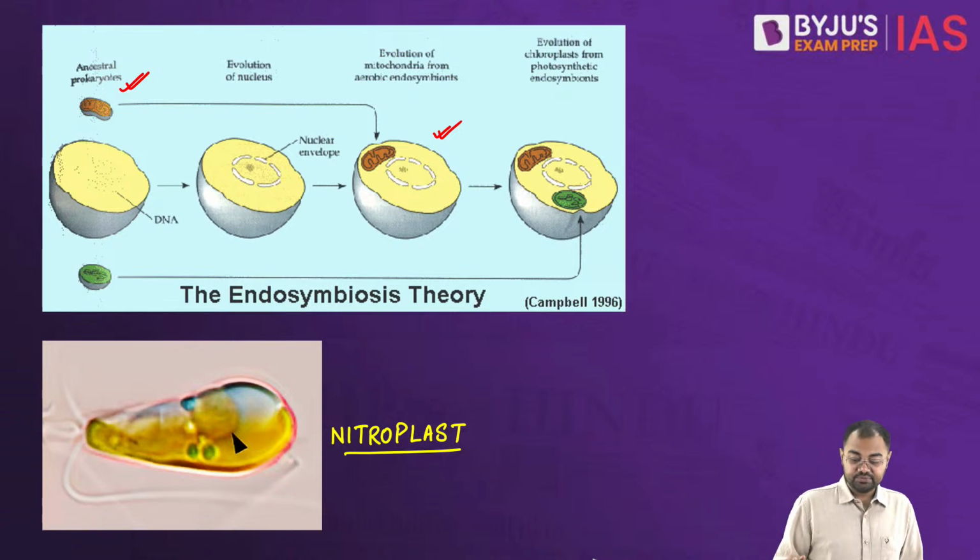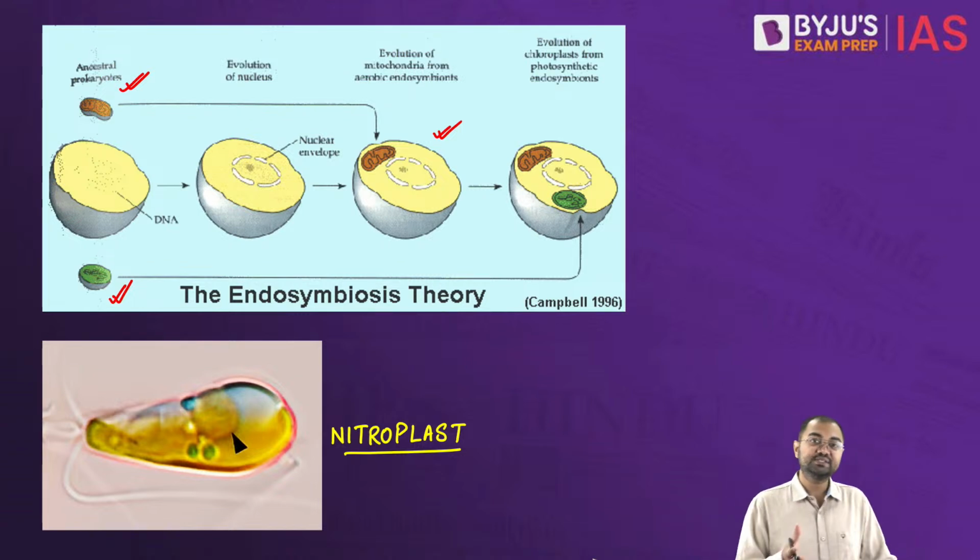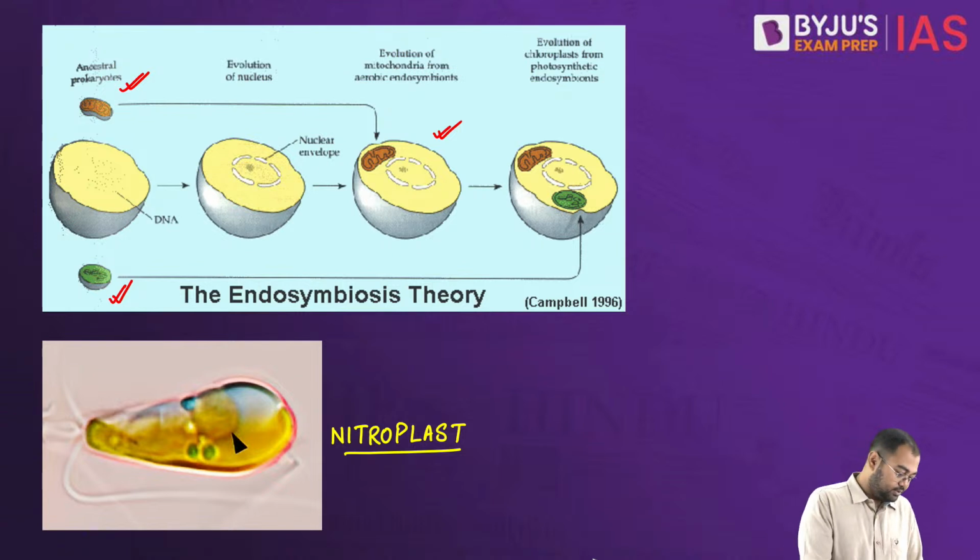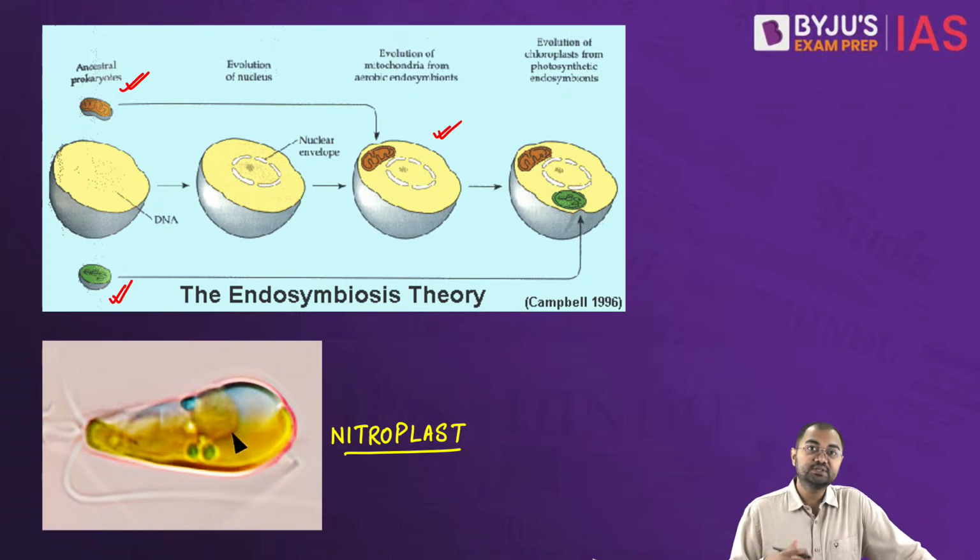And ultimately evolution of cells might have happened, and hence cells like, for example, the chloroplast or the mitochondria might have gotten integrated into the cell, having a symbiotic relationship. So this is basically what has been proposed as a part of the endosymbiotic theory.